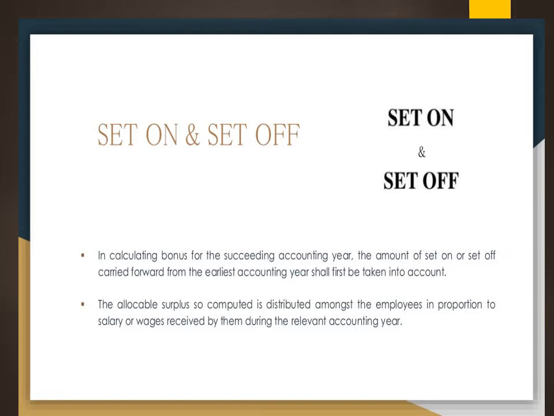In the same way, when we calculate the allocable surplus, it is distributed among the employees based on the proportion of their wages or salary, whatever the name is, based on how much he has received during the particular relevant year.